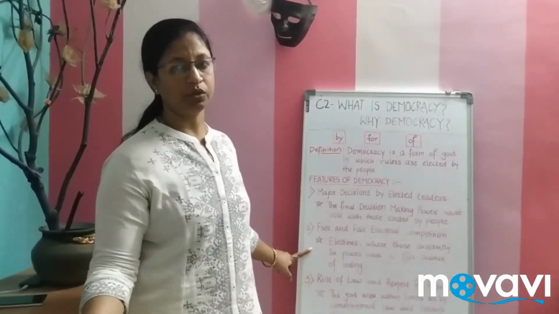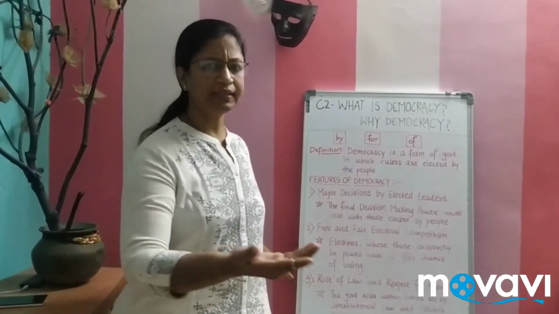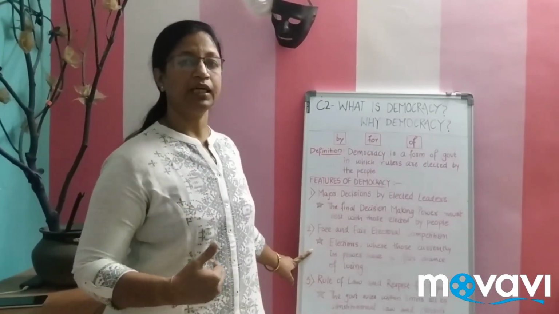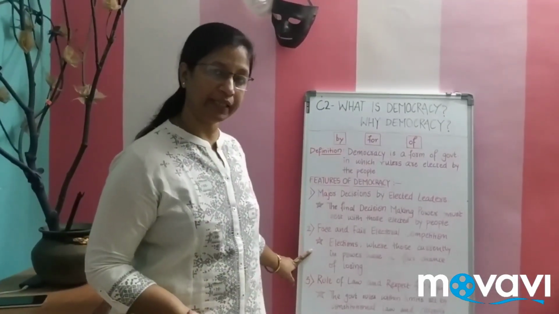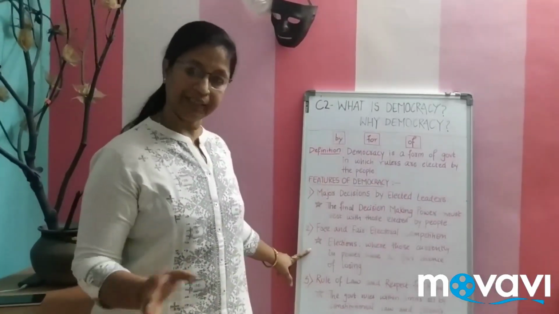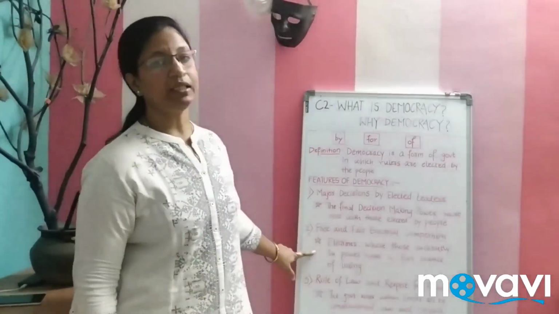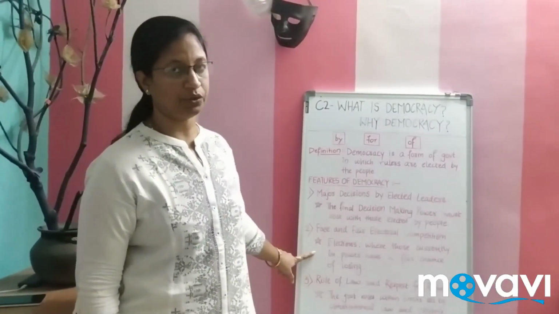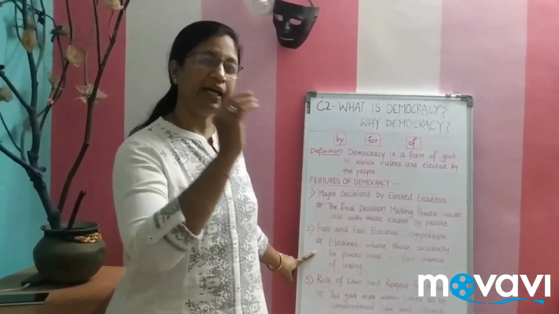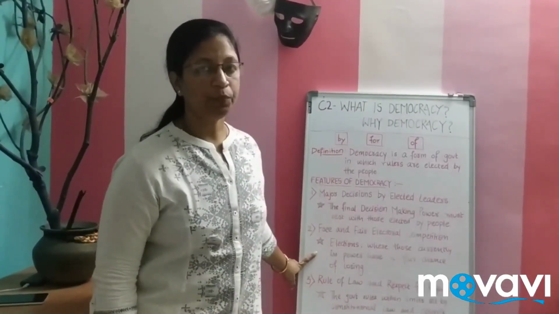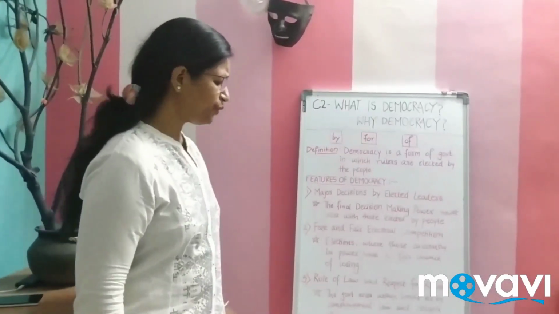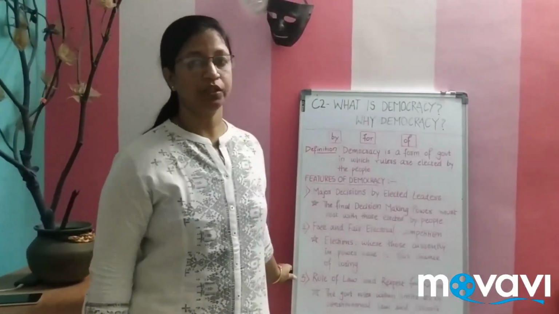In any game also, once you win the game, next time you may lose the game, and you accept it. When you are accepting it, you again make a trial for the next tenure, and you can win or you may lose. It can happen both ways. So that is your free and fair electoral competition. You are in the competition, strive for it and see that you are winning. But you cannot play dirty tricks there. The third one is rule of law and respect for rights.